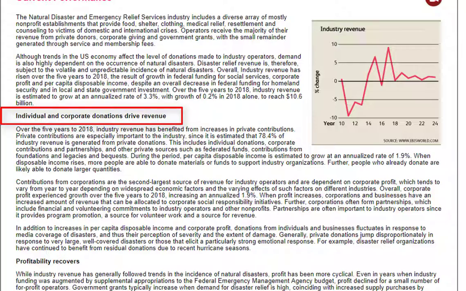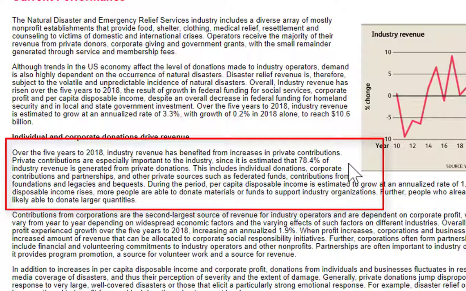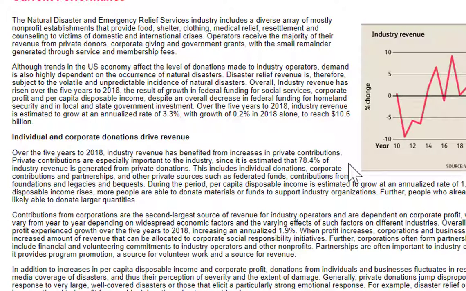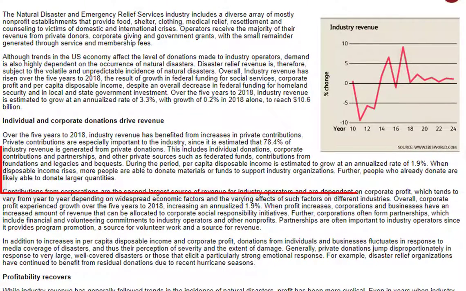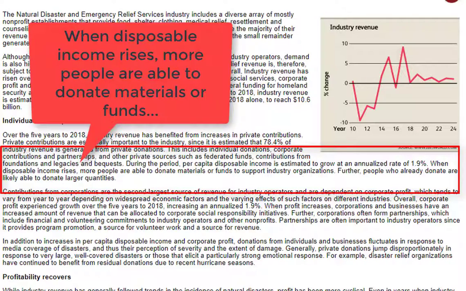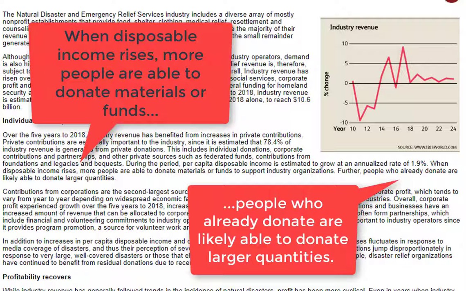There is something here that's talking about industry revenue having benefited from an increase in private contributions. Private contributions are especially important, and it is estimated that 78.4% of industry revenue is generated from private donations. Now that's for this specific industry. I'm going to guess there are probably going to be some similarities to other nonprofit industries. So looking at this, per capita disposable income is estimated to grow, and in this last sentence, when disposable income rises, more people are able to donate materials or funds to support industry organizations. People who already donate are likely to donate larger quantities.